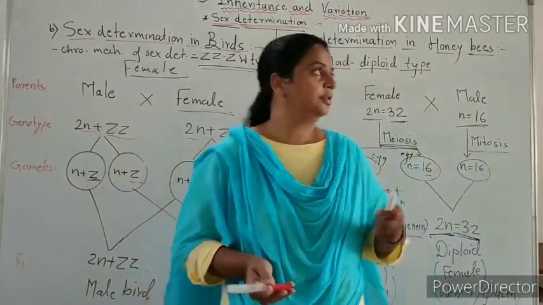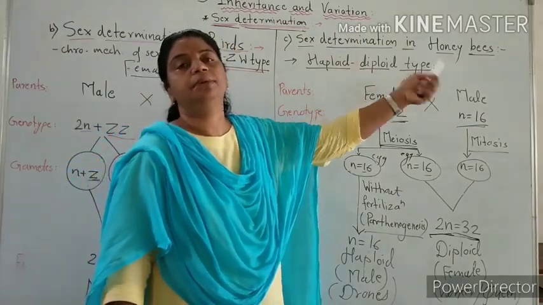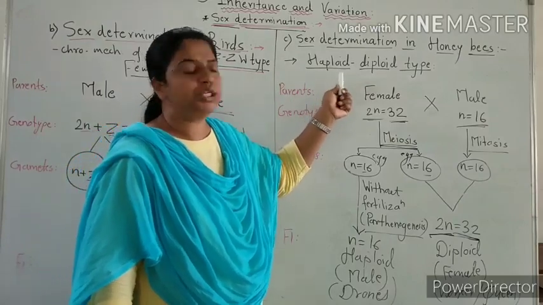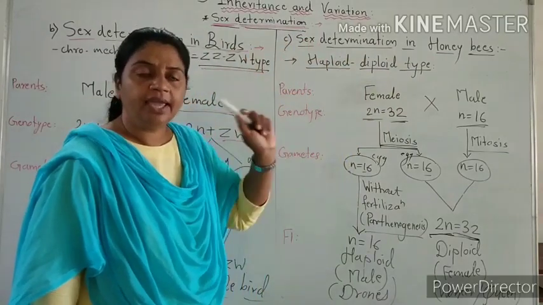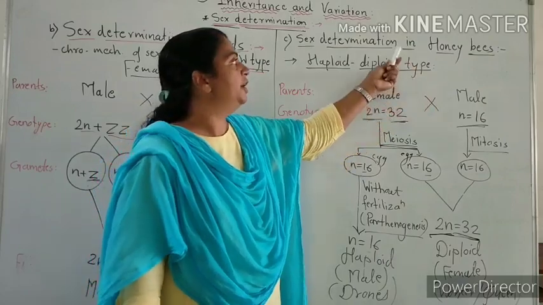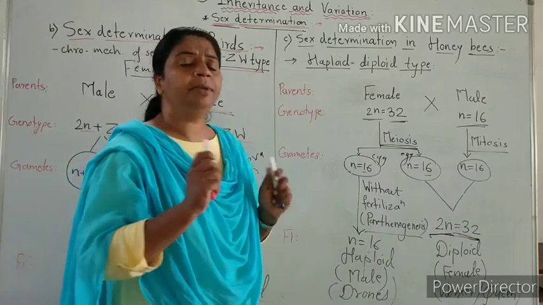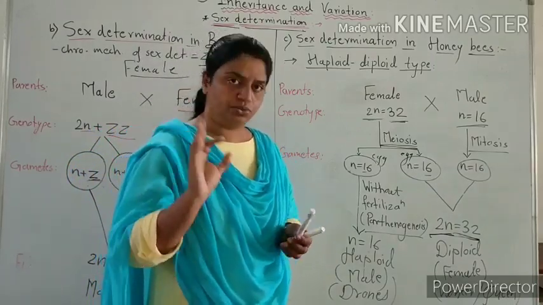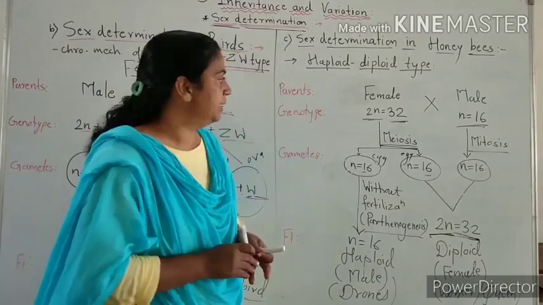Then we will see the next type of sex determination. Sex determination in honeybee, the third type. The chromosomal mechanism of sex determination in honeybee is haploid diploid type. In human beings, XX-XY type, in birds, ZZ-ZW type, and in honeybee, haploid diploid type. In honeybee, there are three types of caste: queen, workers, and drones. Queen and workers both are female, and drones are male.